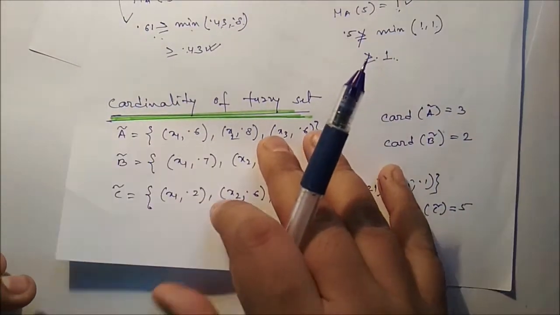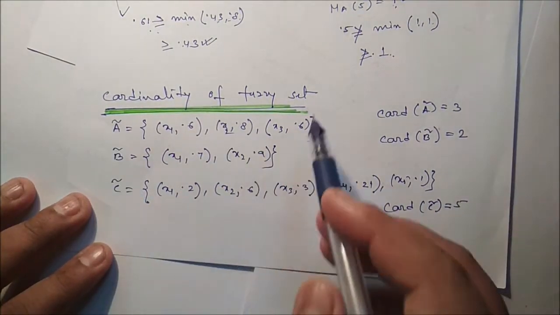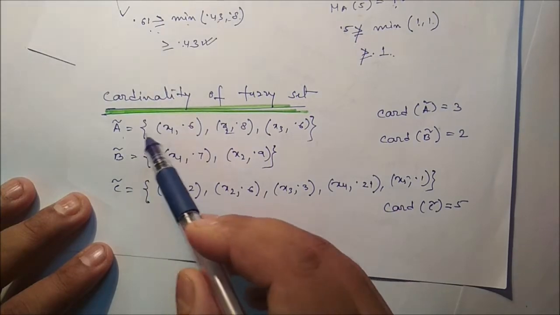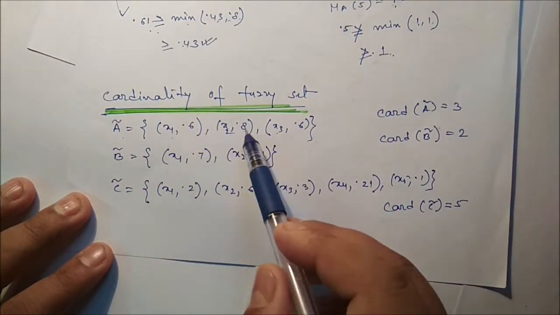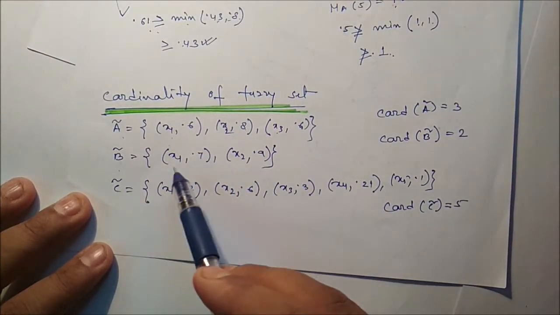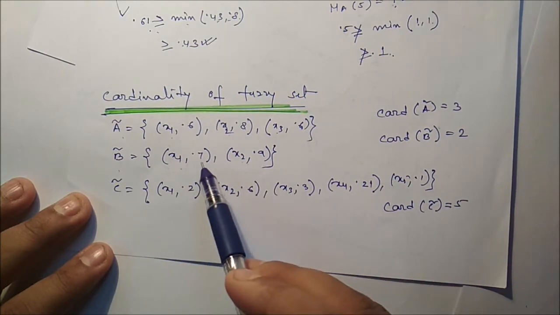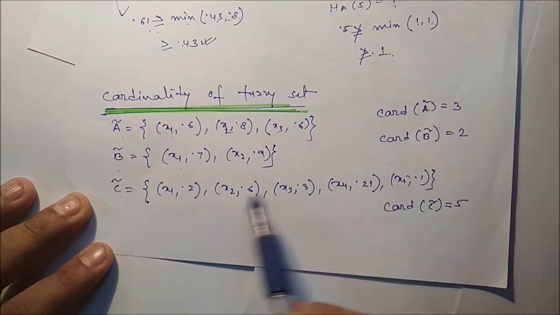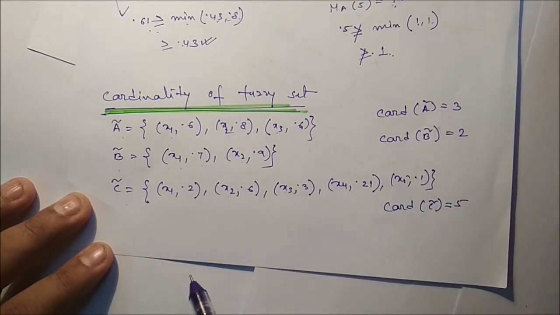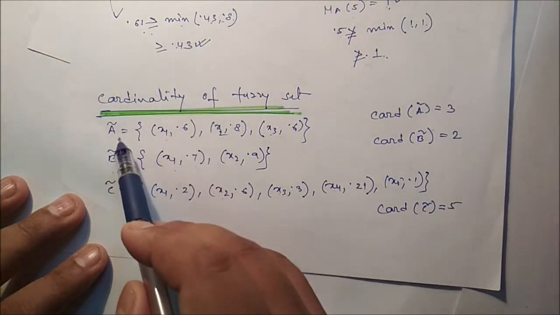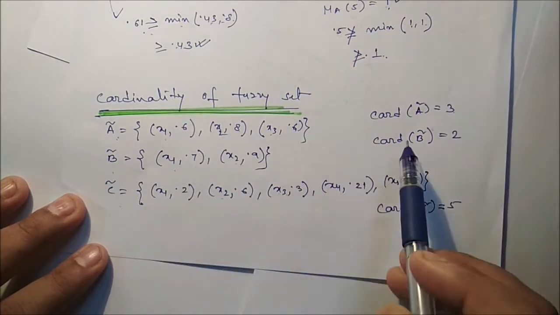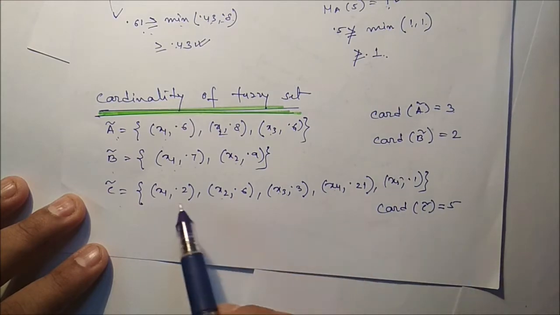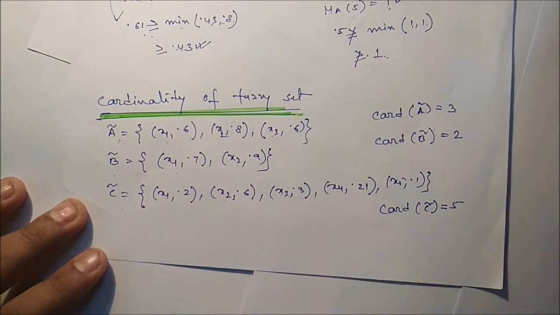Okay. Next we can see the cardinality of a fuzzy set. Say 3 fuzzy sets are there, A, B, C. So A contains x1, x2, x3 and associated membership values are there. B contains x1 and x2, 2 elements, associated values are 0.7, 0.9, and C contains 5 elements, x1, x2, x3, x4, x5. So cardinality of A is 3 because 3 elements are there. Cardinality of B is 2 because 2 elements are there. And cardinality of C is 5 because 5 elements are there.